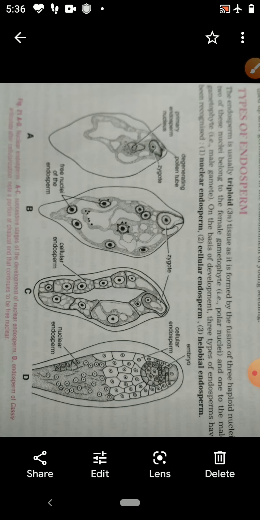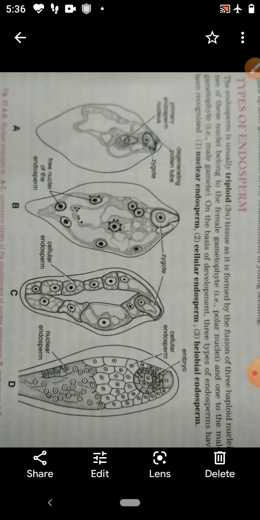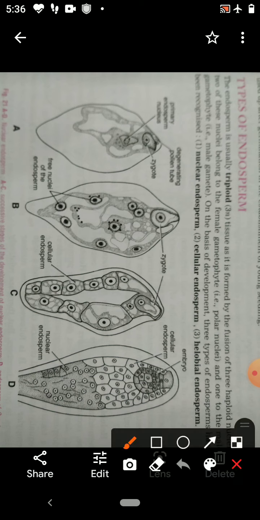You have seen during fertilization, polar nuclei fuse with one of the male gametes. There is triple fusion, and the nucleus after triple fusion is called the primary endosperm nucleus.